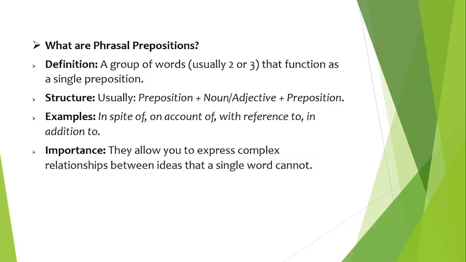What are phrasal prepositions? A phrasal preposition is a group of two or three words that work together as one preposition. Instead of a single word, we use a phrase to express a more detailed meaning. The structure usually looks like this: preposition plus noun or adjective plus preposition. Examples include in spite of, on account of, with reference to, in addition to. Example: the project was delayed on account of heavy rainfall. Here, on account of works as one preposition.